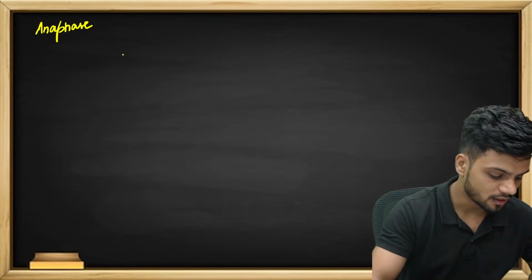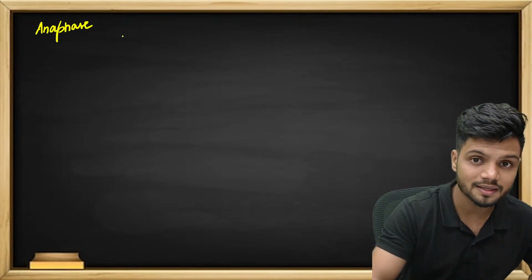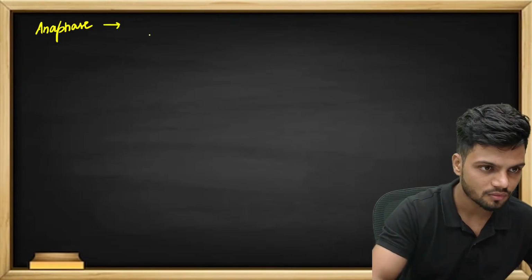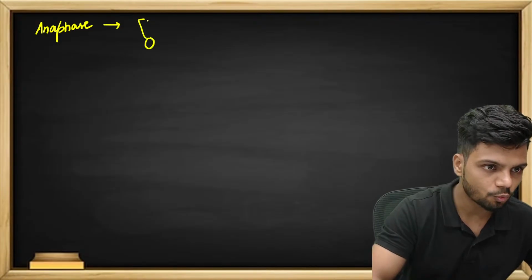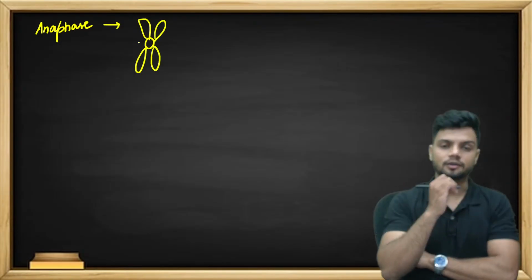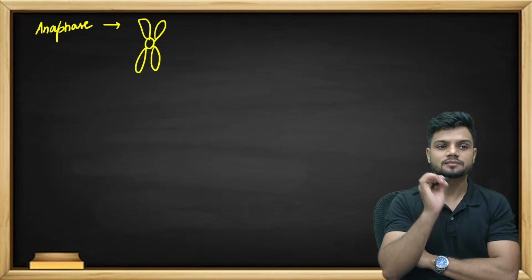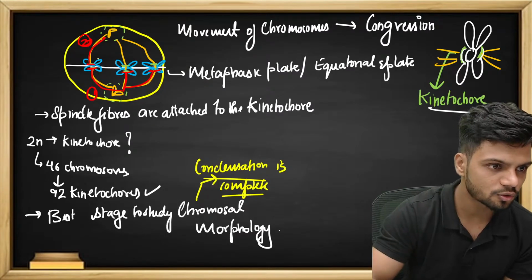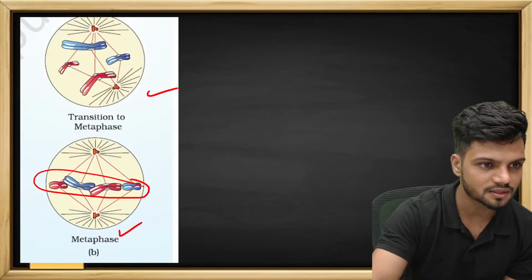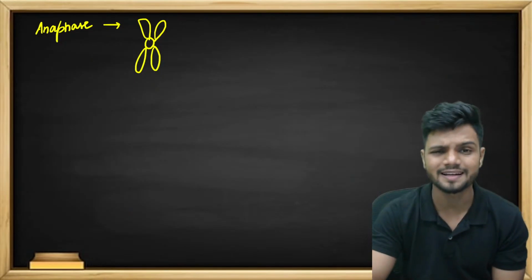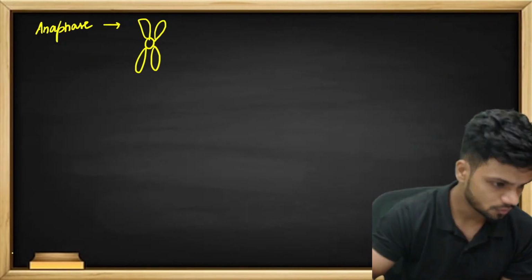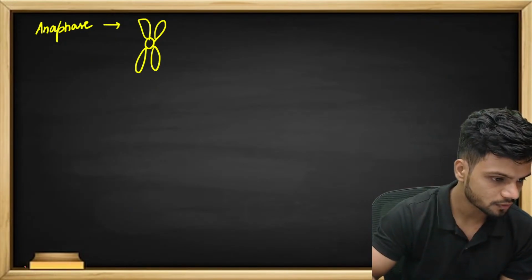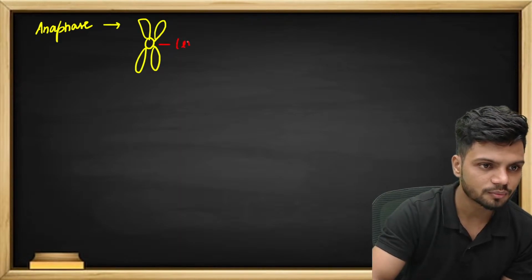Understand. Okay. First, I will draw the diagram. I'll show you what exactly happens. This is the chromosome right now at the metaphase. Can you see this chromosome right here? I am drawing it vertical, just to show what is exactly happening in anaphase. What is this? This is the centromere.